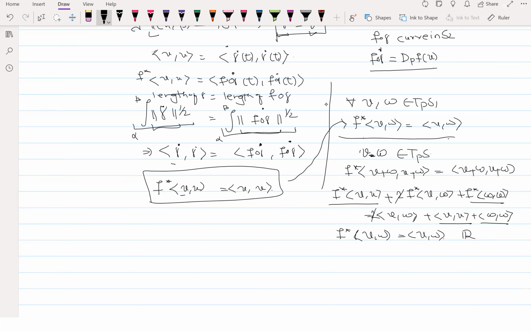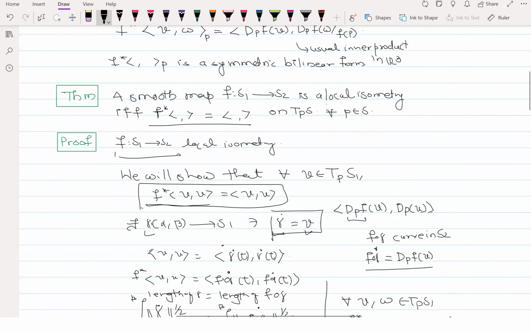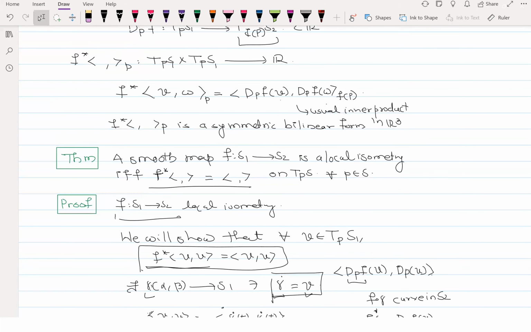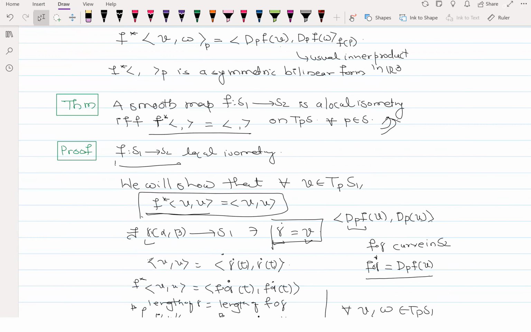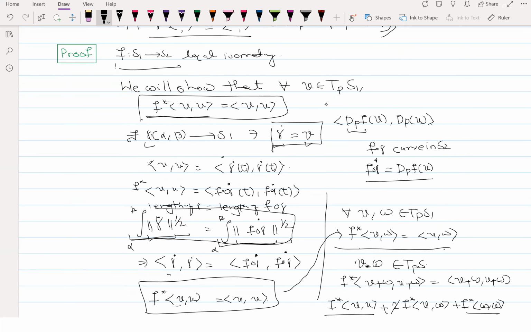Right. So once you do the calculation, you don't need to go back to curves again. We can just use this. So this shows that if it is a local isometry, then this inner product agrees. What about the converse? The converse is immediate over here. Do I need to prove the converse? Can you see the converse is immediate now? Suppose F star of VV is equal to VV, then in that case, you get the same thing. Do you agree with me that the converse is immediate?